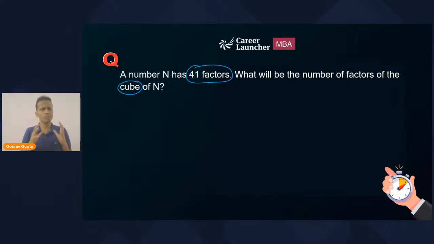They will be based on the properties of the number of factors, the number of ways of writing a number as the product of two factors, or whatever we have done today. Anything and everything related to the number of factors of a number. So this is the question, and you can leave your answers in the comment section. We'll start with this question in our next class.